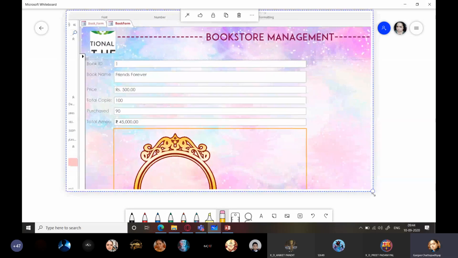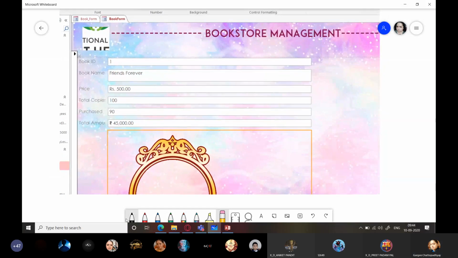I'll make it even bigger. Now look here. These what you see here, these are known as label controls. Your form is made out of controls, various controls, right? So this is a label control. Label control is only for displaying any text, right?